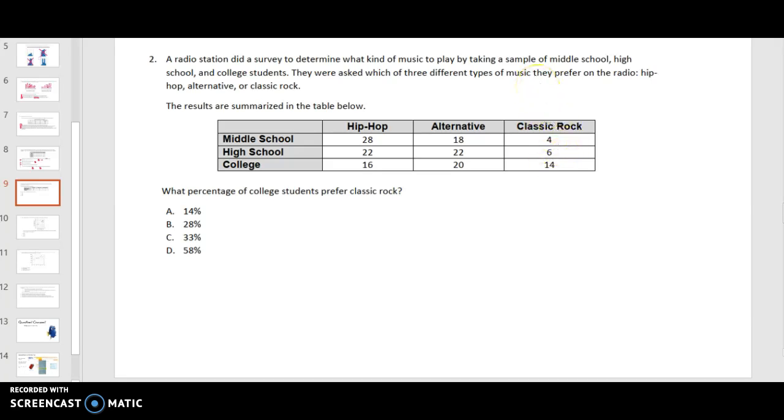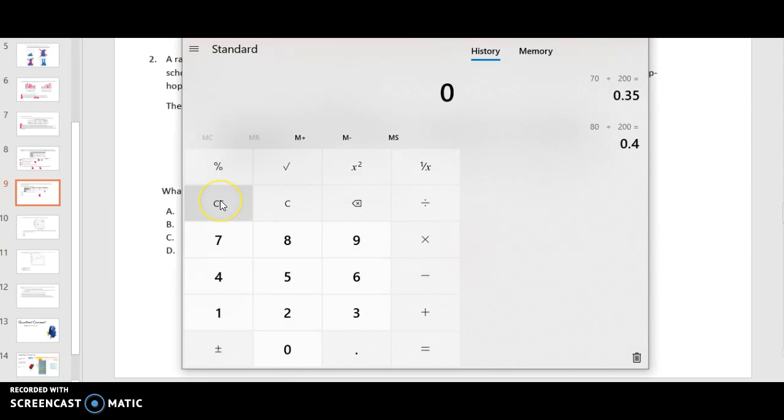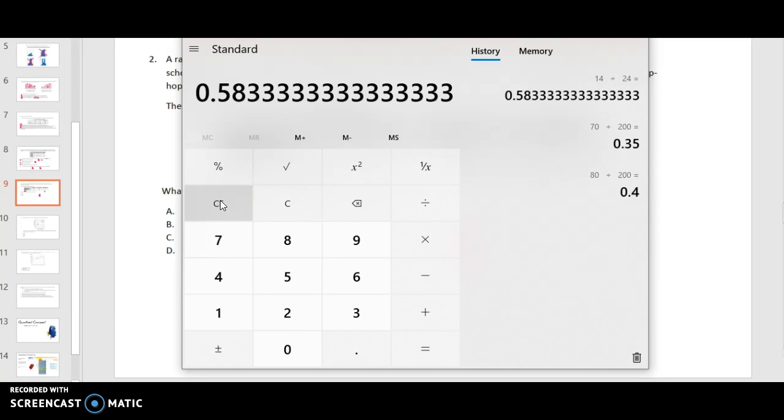Okay. And so in total, there were, let's see, 4 plus 6 is 10, 24. There were 24 in total that preferred classic rock. So it wants to know what percentage of that was from college. So we have 14 out of 24. To figure out a percentage, you just do the top divided by the bottom times 100, or if you can, you don't necessarily have to do 100. So we have 14 divided by 24 is